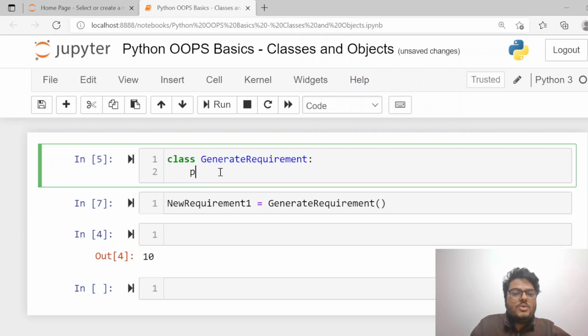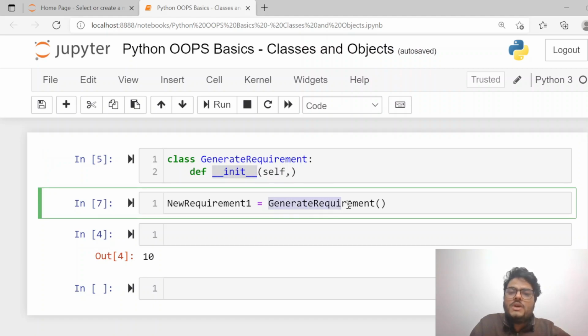Now I will go ahead and write here def __init__. Many times you would have seen this, guys. What is this __init__? This is a constructor which gets called every time your class object gets created.